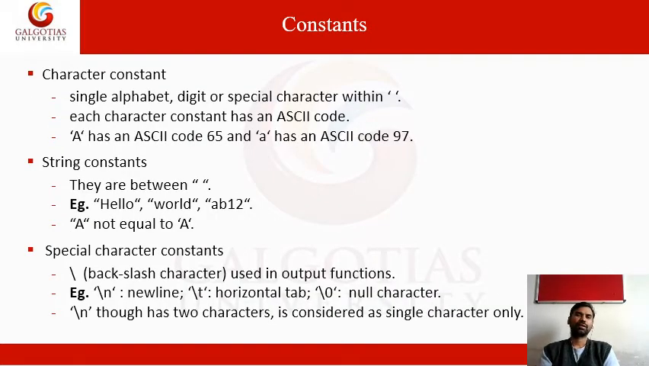There are character constants, string constants, and special character constants. For character constants, A has an ASCII code, and the ASCII code of capital A is 65, while small a is 97. Likewise, a string constant is denoted between double quotes. For example, "Hello" with double quotes is a constant. The whole double-quoted string is a constant, and special characters are constants too.